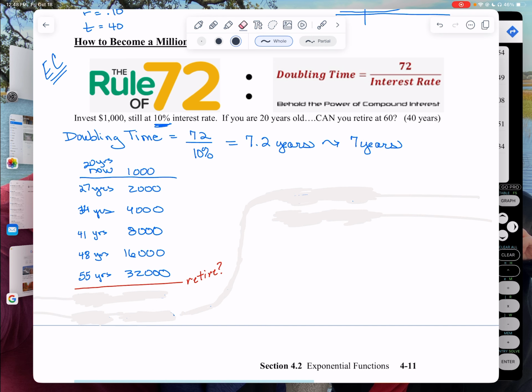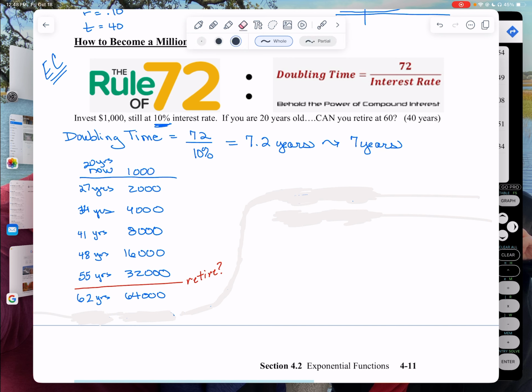Can you retire when you're 55 years old? Because that's how much you would have, right? They're asking if I can retire at 60. So let me do this. 62, 64,000. Could I retire then? Well, if that's the only money you have, no. But that's all you've put in. You put in $1,000, that's it. When you're 62, you would have $64,000.